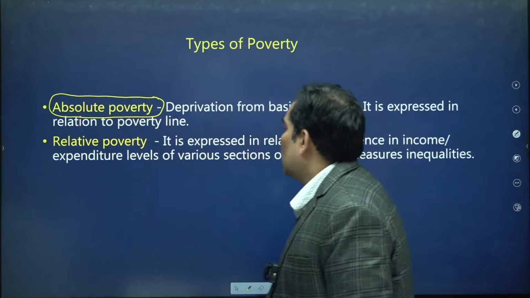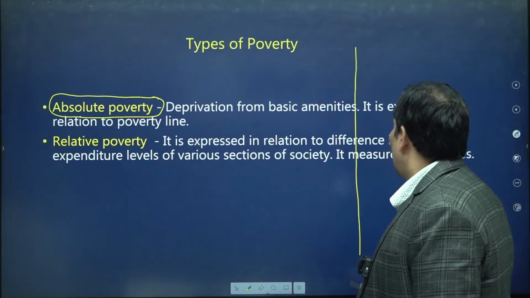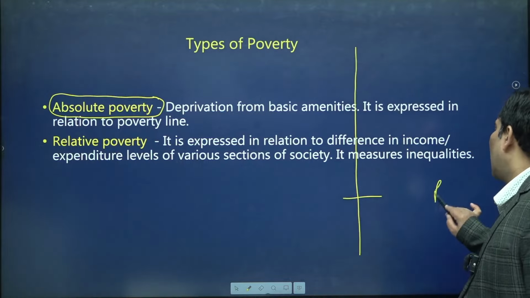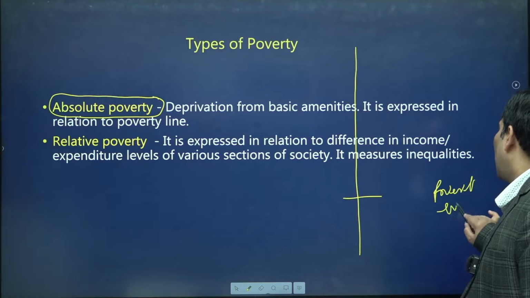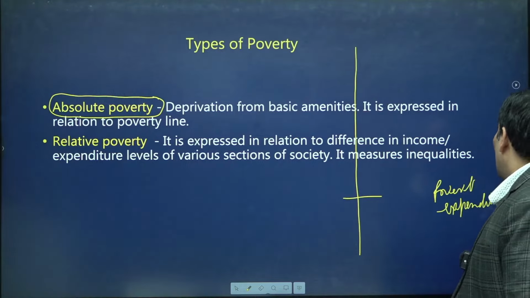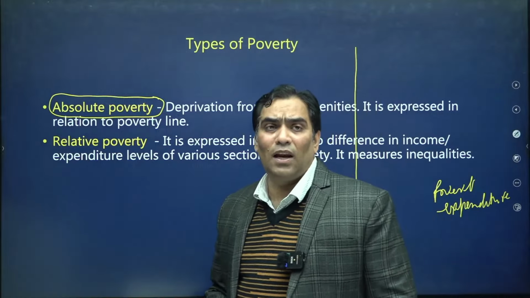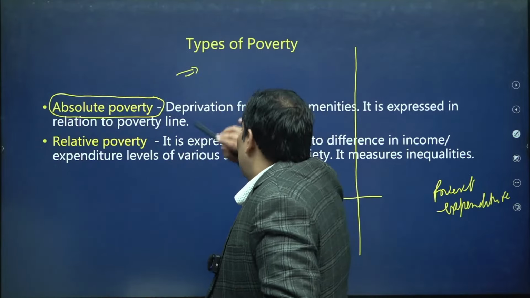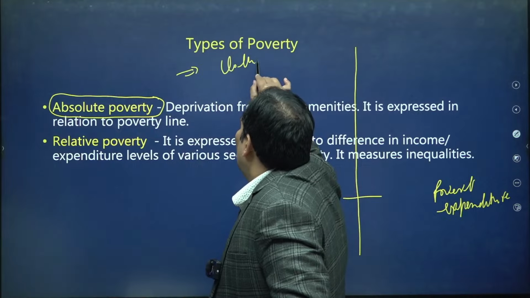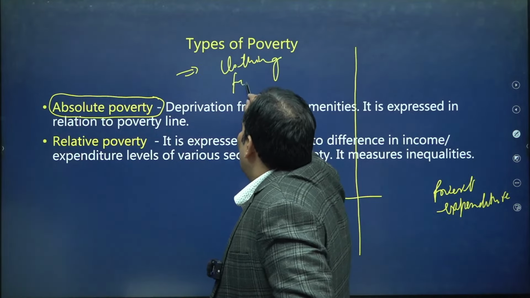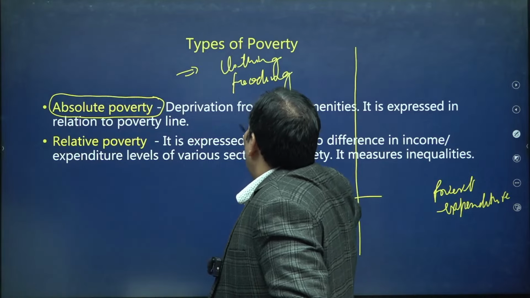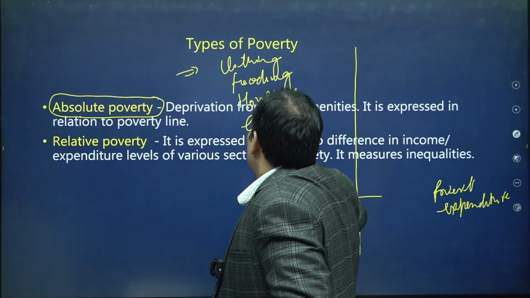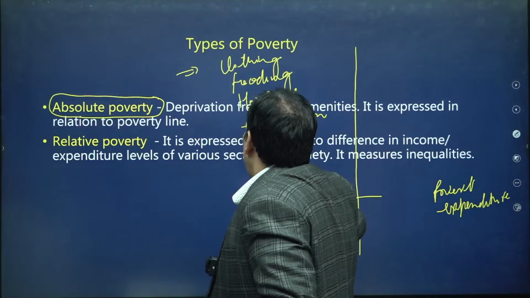Suppose this is the poverty line. A poverty line is decided on the basis of income and expenditure. Absolute poverty, please try to understand, means that to meet our basic needs, that means clothing, food, housing, education, and health facility.